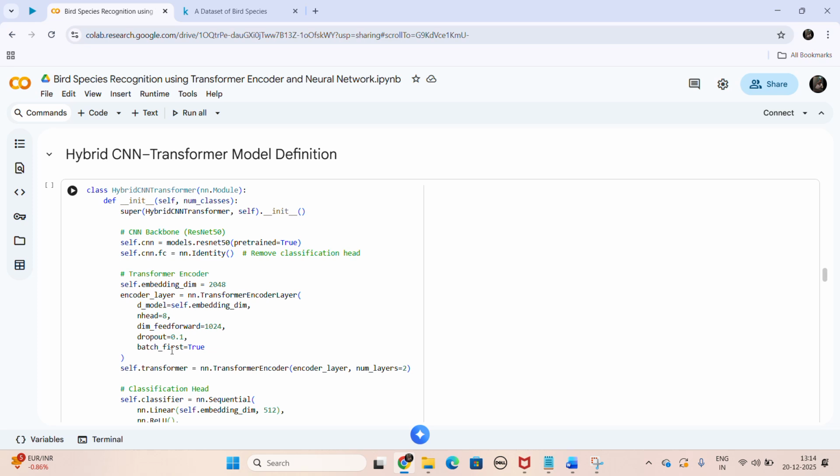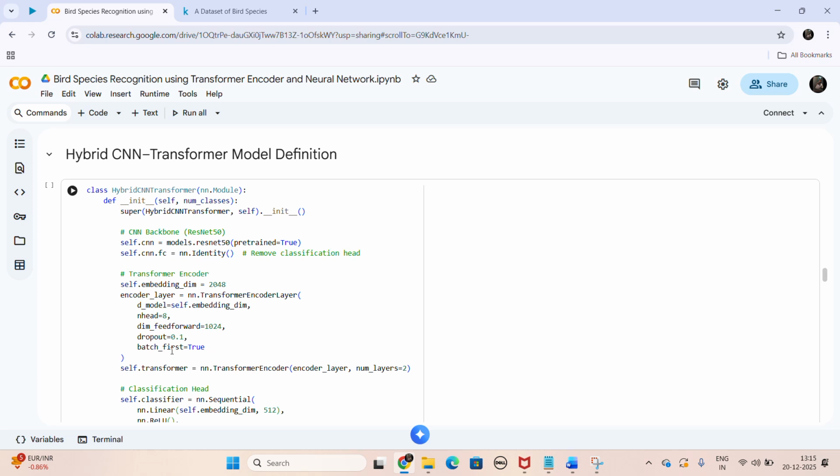Now you can see that this is because CNNs are excellent for local visual feature extraction, and transformers have a strong global relationship understanding using self-attention. So when both of them are combined together, there is detailed feature extraction as well as global understanding, which helps in the recognition of the bird species better.